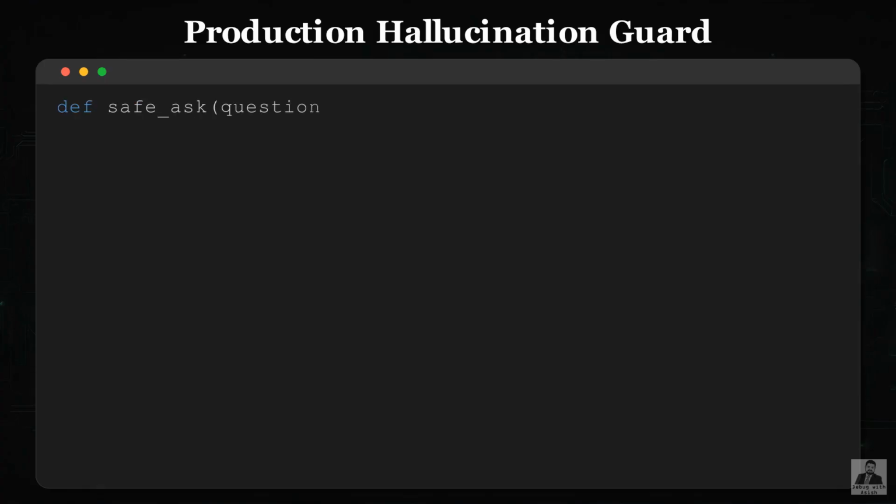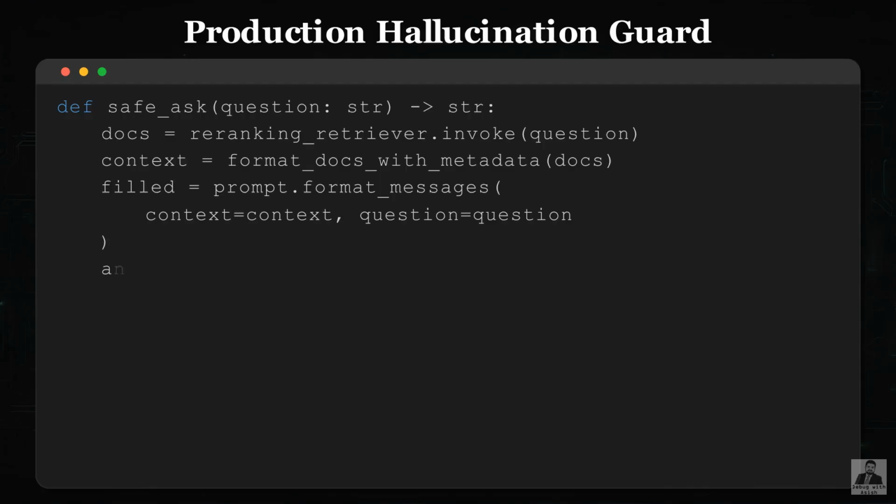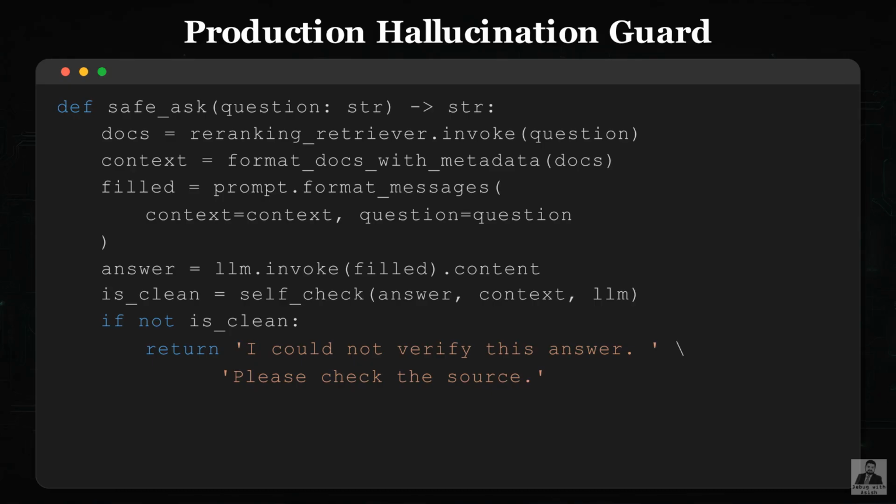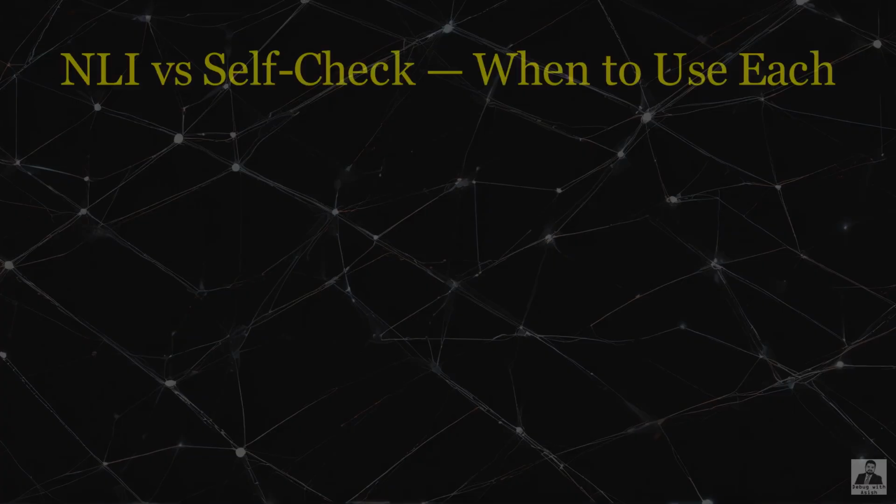Here is the full production guard. We run retrieval and generation exactly as before. Then we pass the answer and context through the self-check. If the check returns false, we do not return the answer to the user. Instead, we return a safe fallback message asking them to check the source directly. This is a hard gate. The user never sees an answer the system could not verify. That one change removes the most damaging failure mode from a production RAG system.